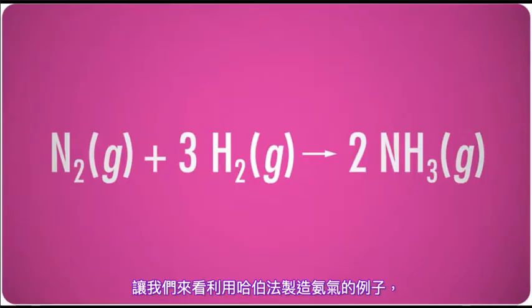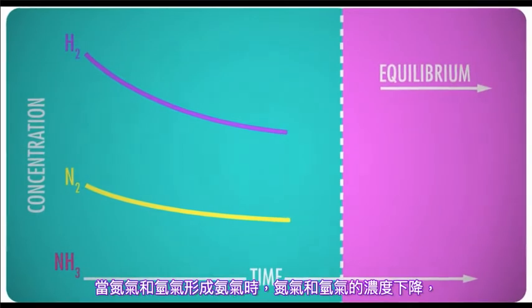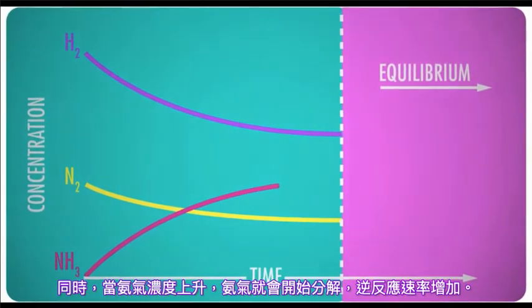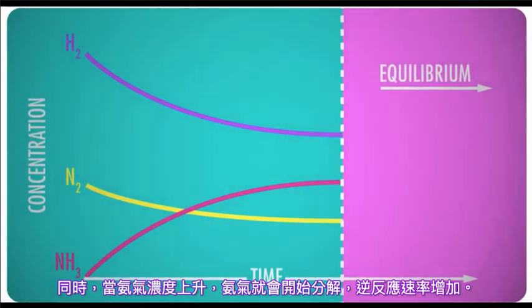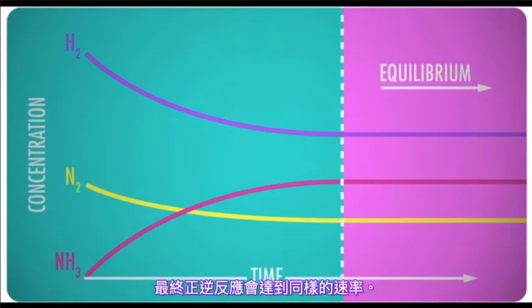Let's look at an example where nitrogen and hydrogen combine to form ammonia. As we can see in the diagram, as nitrogen and hydrogen react to form ammonia, the concentration of those gases drops, making them less likely to collide and keep reacting, so the rate of the forward reaction slows down. At the same time, the concentration of ammonia rises. More ammonia molecules are able to break up into reactant gases, and surprise, the rate of the reverse reaction speeds up. Eventually, those two processes reach a point where they have the same rate.